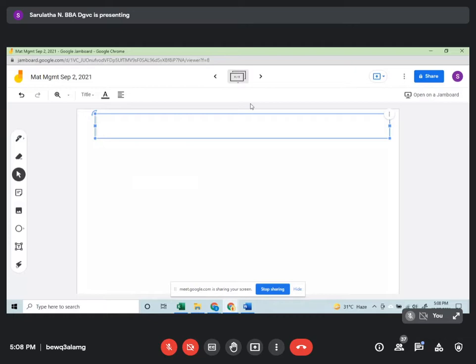You are going to physically store the goods, and every store will have a storekeeper or a controller, and you will have a stores room, which, since we say it is stocks, we also sometimes call a stocks room. These are some terms which you are familiar with. So we will go to types of stores.